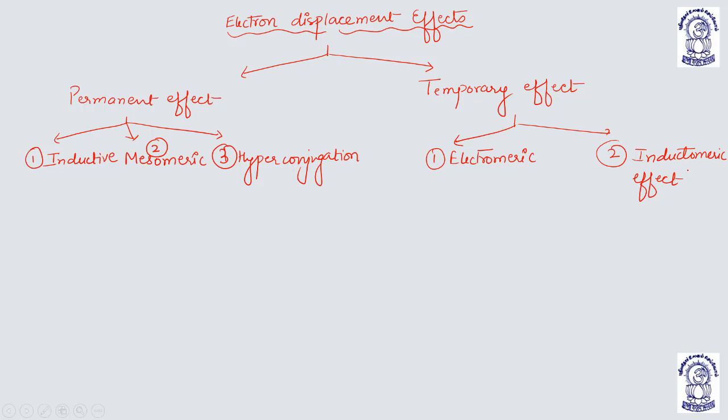Basically speaking, electron displacement effect is what? Suppose I'm taking a hypothetical example like AB. AB is a molecule.